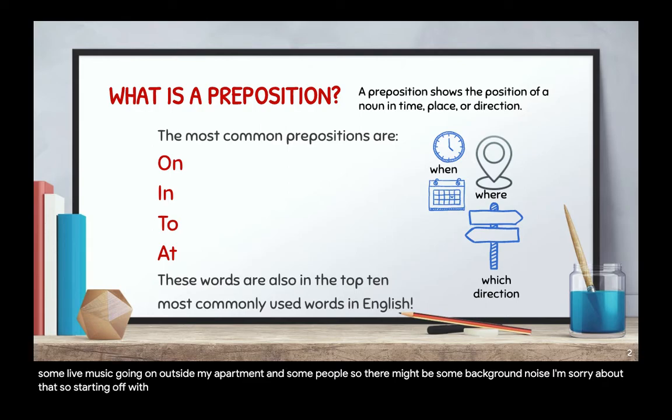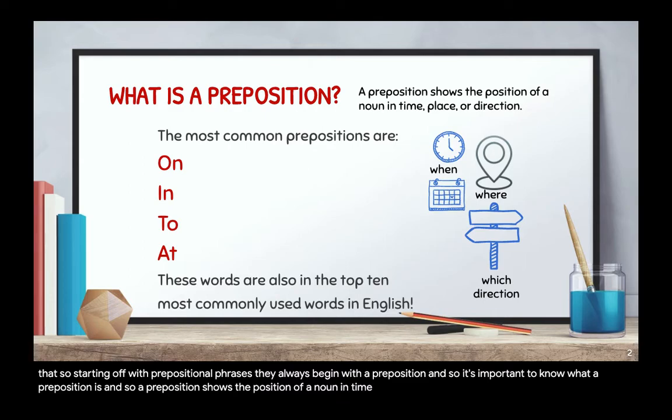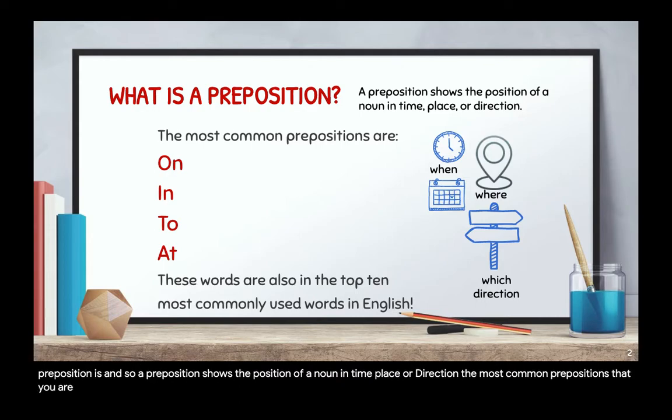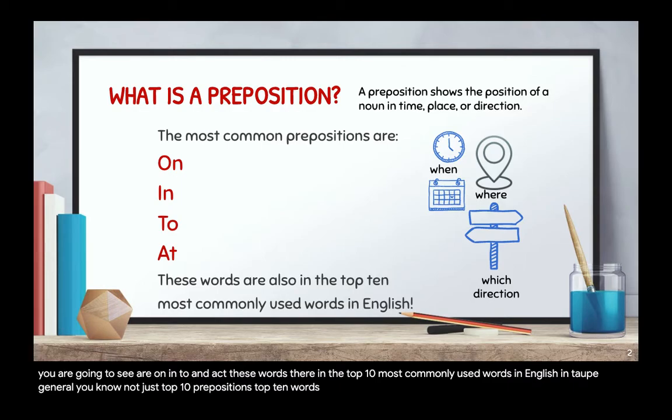So starting off with prepositional phrases, they always begin with a preposition. And so it's important to know what a preposition is. A preposition shows the position of a noun in time, place, or direction. The most common prepositions that you are going to see are on, in, to, and at. These words are in the top 10 most commonly used words in English in general, not just top 10 prepositions, top 10 words. And so clearly we use these prepositions a lot.